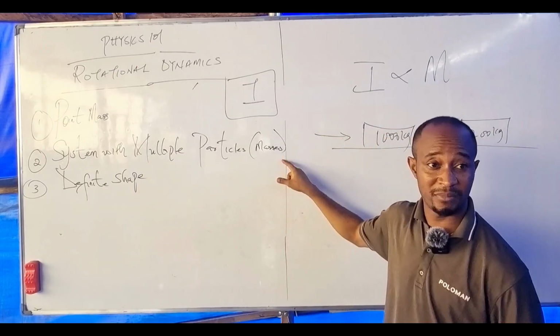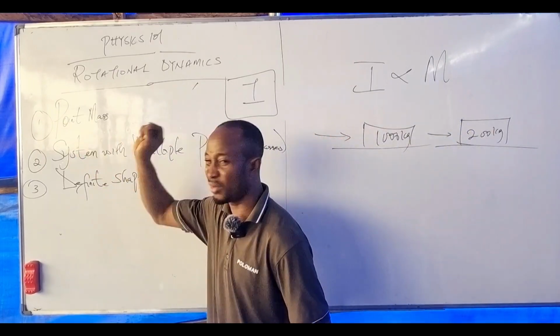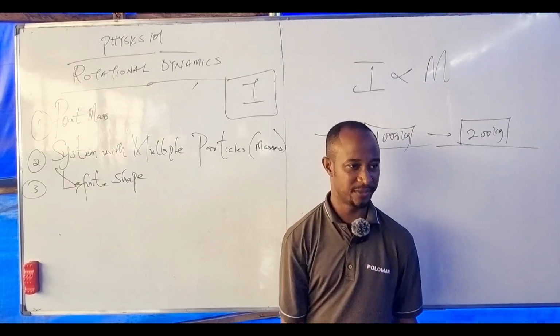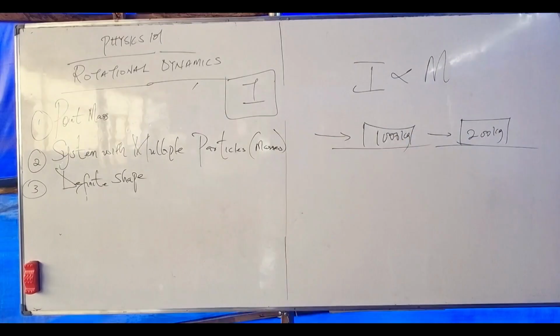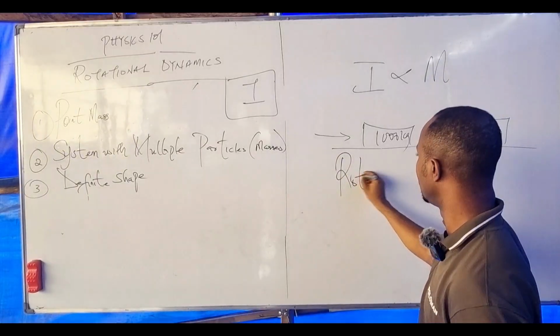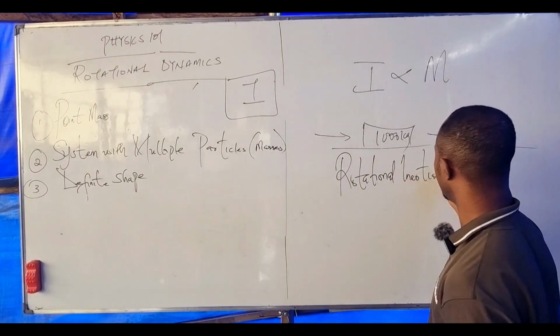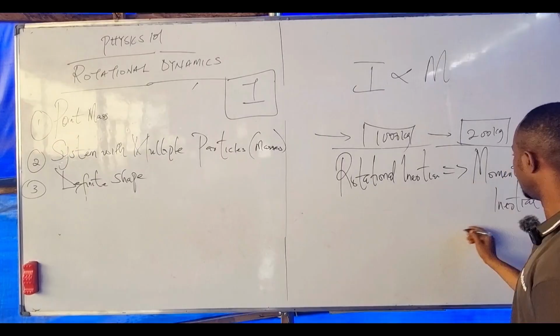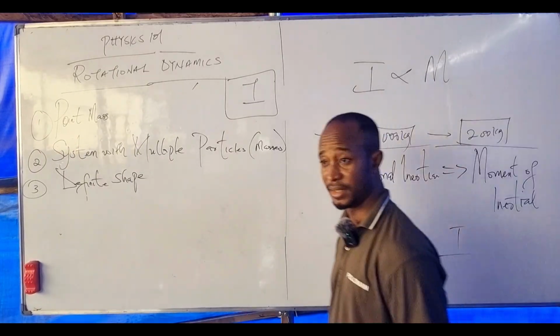Multiple particles or masses, or a point mass, or what? Somebody define what shapes. Am I communicating here? Are you there? Yes, it's the same as rotational inertia. I said it before, right? Rotational inertia is the same as moment of inertia. Have I cleared that? The symbol is I. Are you there? All right.